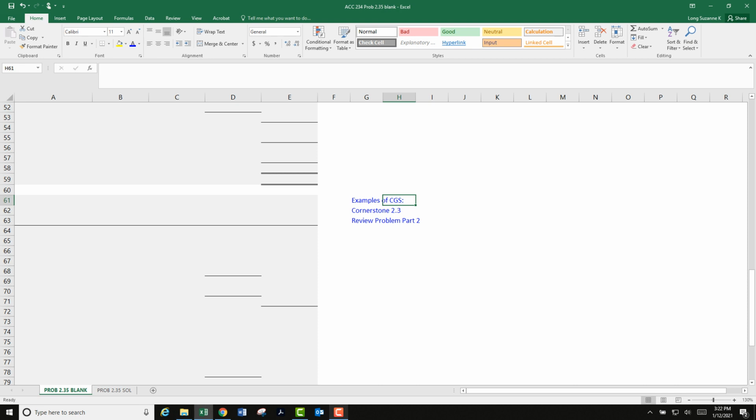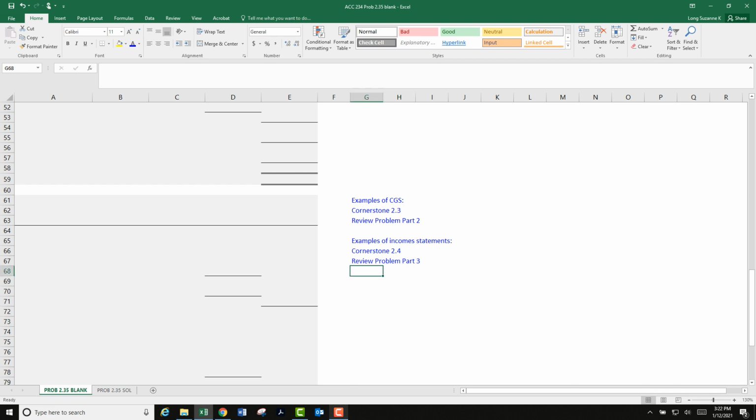So the cornerstones are these fabulous practice problems within the textbook. As you're getting used to perhaps a new class and a new author and new textbook materials, definitely use the cornerstone activities for examples and practice. Okay, and then we need examples of income statements. And that's going to be the next one. So it's Cornerstone 2.4. And it's that review problem part 3 to see some income statements.